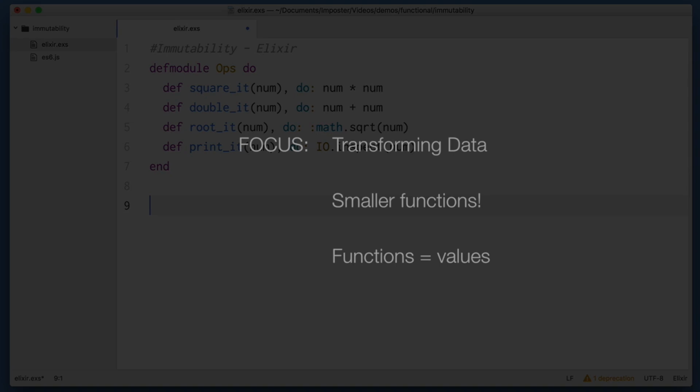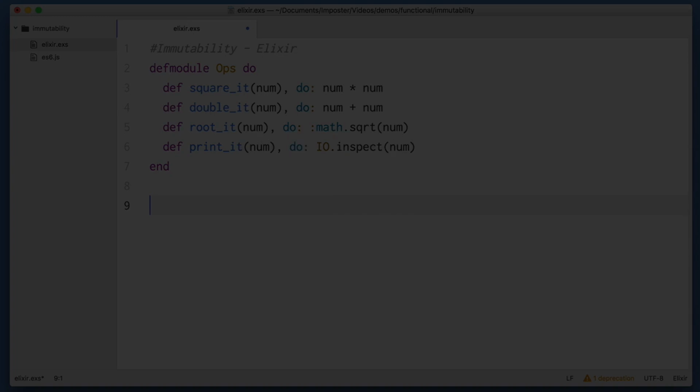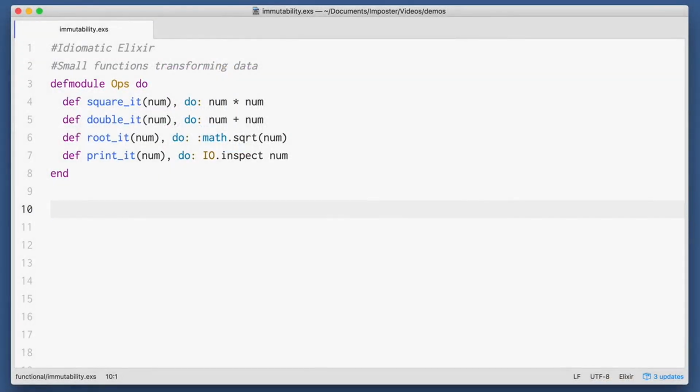That latter idea comes straight from lambda calculus. In fact, all of this does. That's where functional programming has its roots, in case that wasn't obvious. In addition, things work better overall if we focus on smaller, clearer functions. To see this in action, let's do some math. Here I'll create a module I'll call Ops. And in here I'll create four methods: square it, double it, root it, and print it. This is idiomatic Elixir. Often you see functions that are just one line and very easy to read.